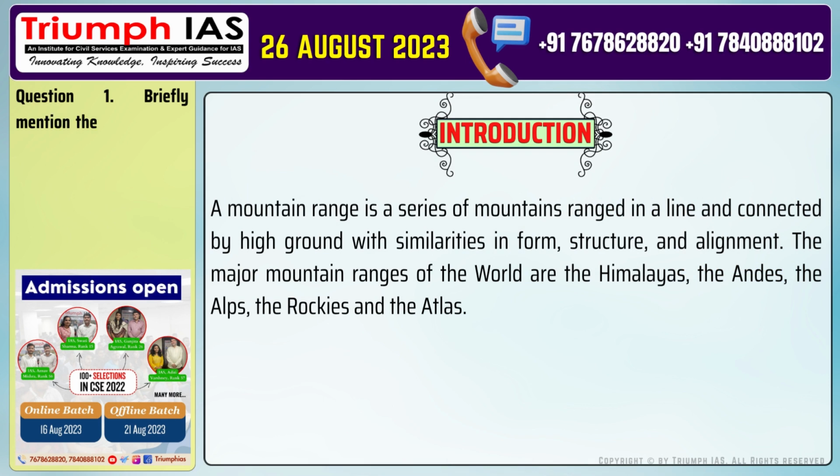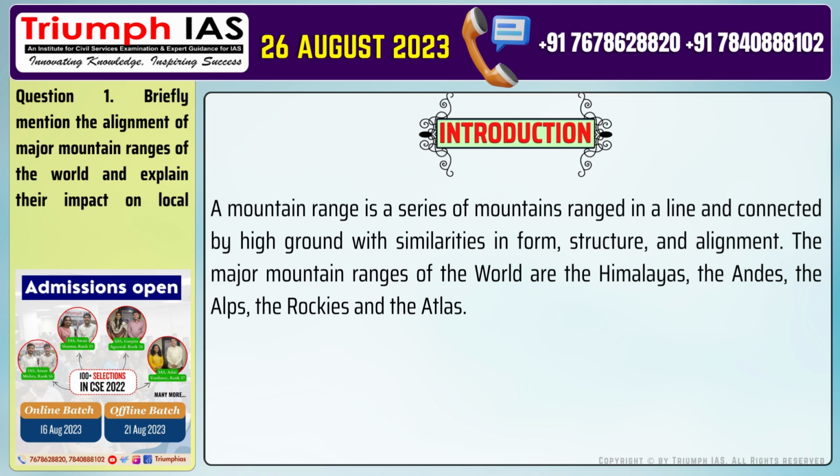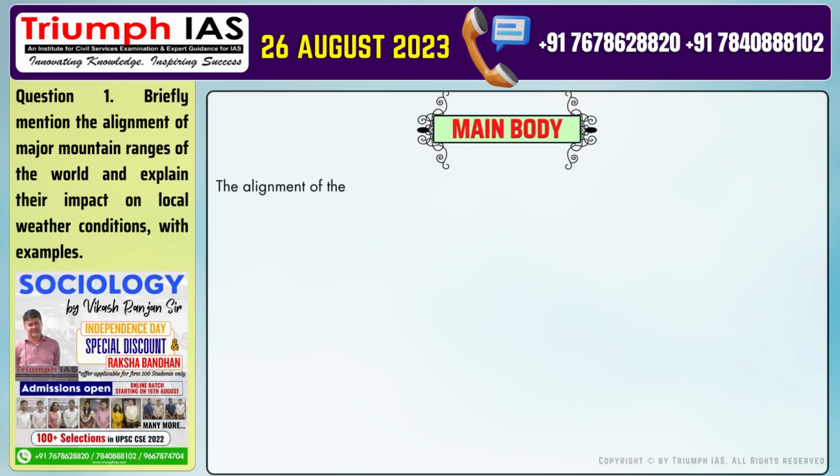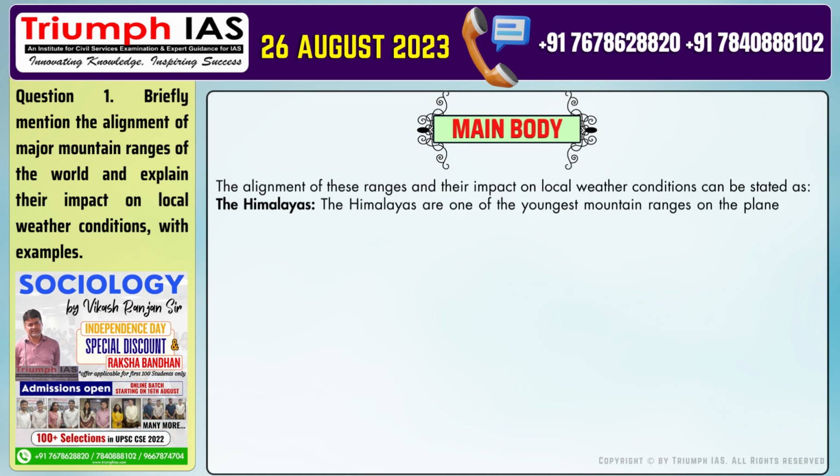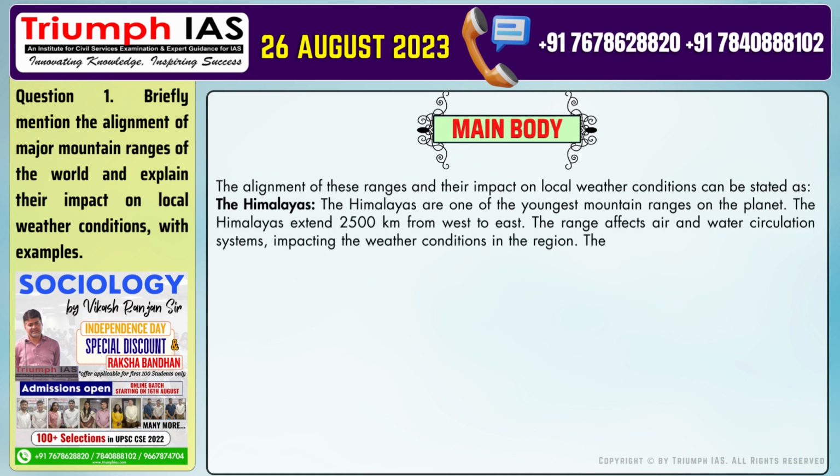A mountain range is a series of mountains ranged in a line and connected by high ground with similarities in form, structure, and alignment. The major mountain ranges of the world are the Himalayas, the Andes, the Alps, the Rockies, and the Atlas. The main body of the answer should be the alignment of these ranges and their impact on local weather conditions, which can be stated as: the Himalayas.